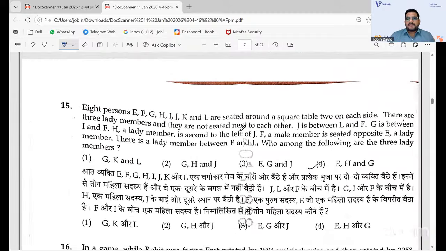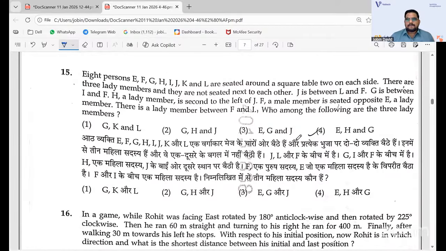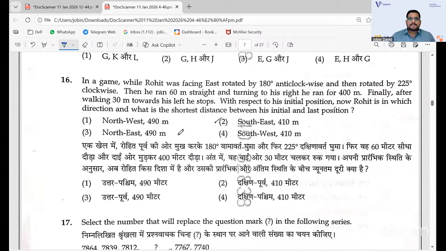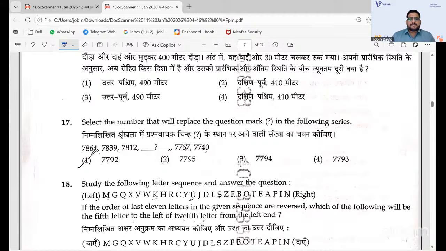And the next one, the 15th one, is a seating arrangement. The correct one is E, H, and G. And the 16th one is about direction and turning. So it is southeast and 410 meter that you will get. 17th one is a number series. It's a very easy one. You'll get the answer as 7792.